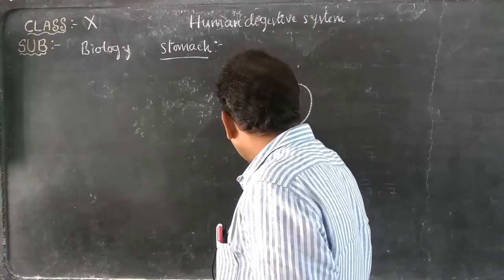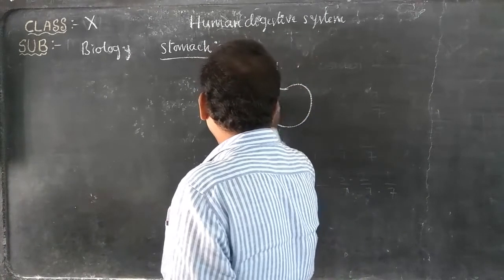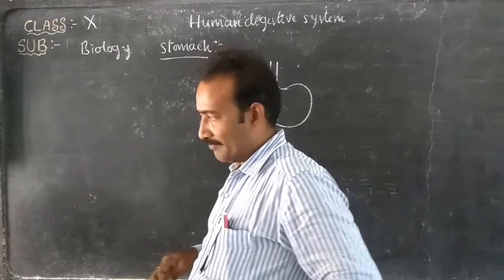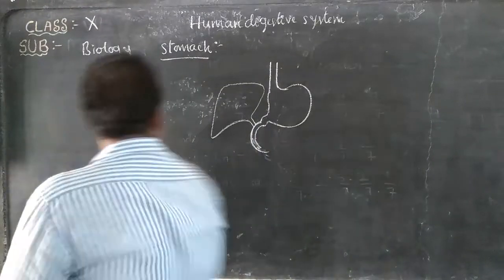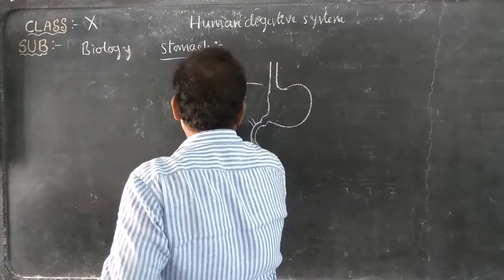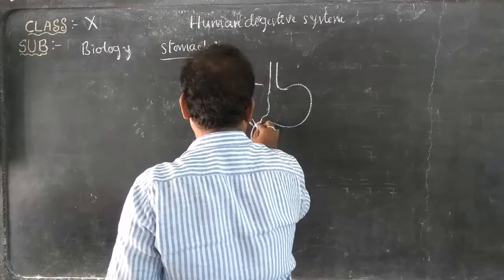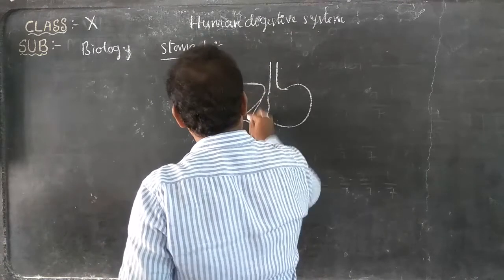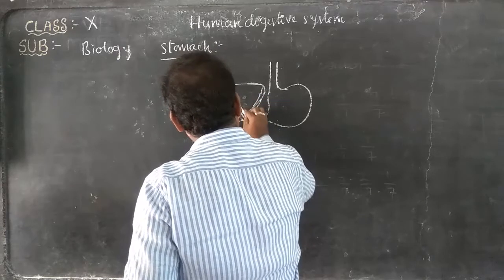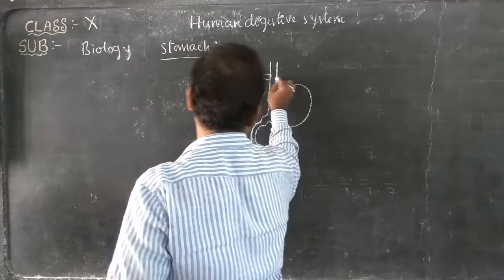Stomach is a bag-like structure. It is present on the left side of the abdominal cavity, just below the diaphragm. Look here, this is the diaphragm.